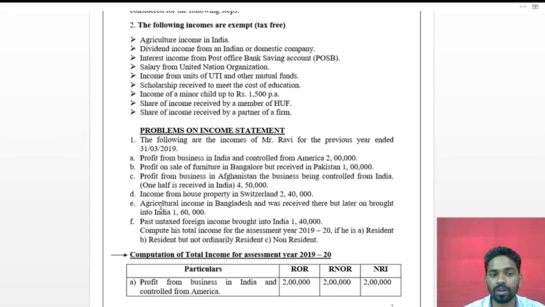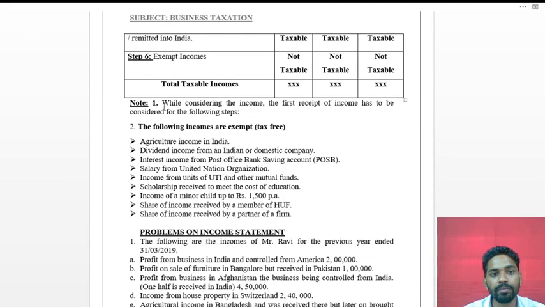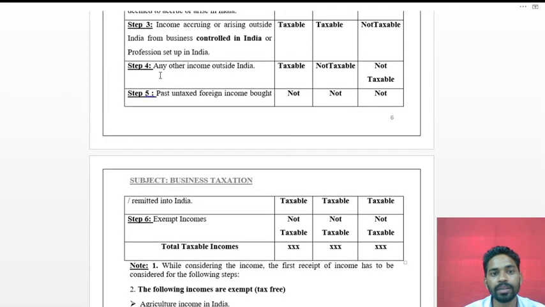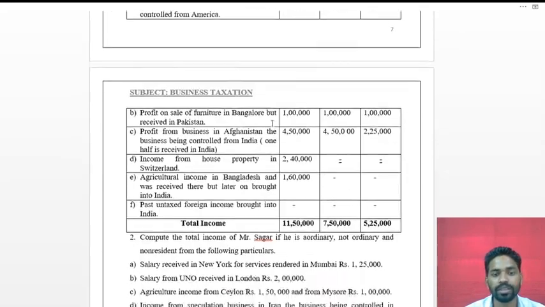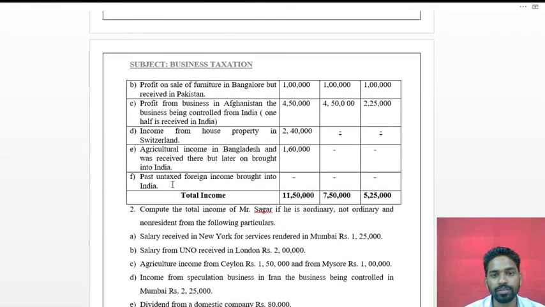This is agriculture income, but it is not Indian agriculture income, it is Bangladesh agriculture income, and it comes under any other income outside of India. So it will be taxable only for the resident ordinary residents.